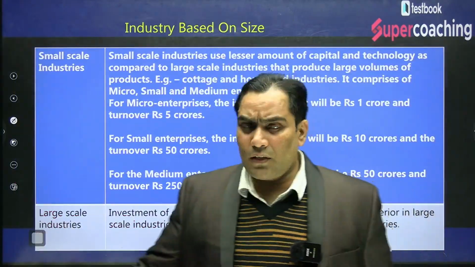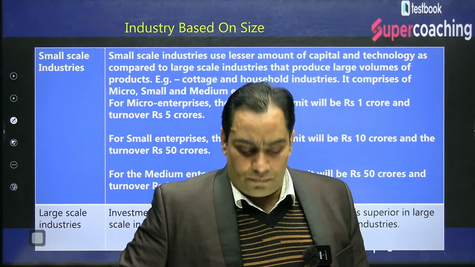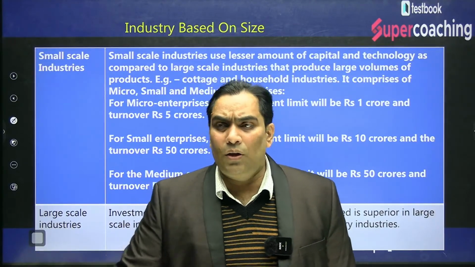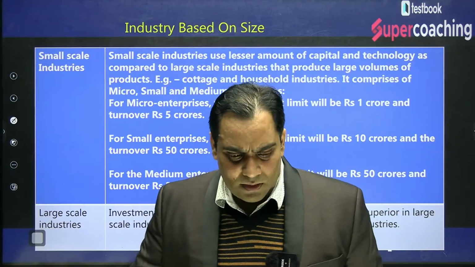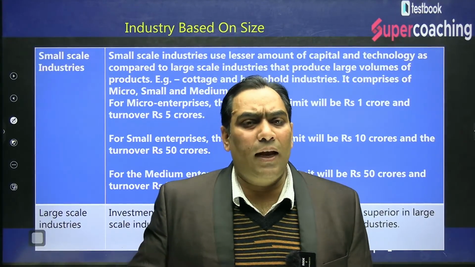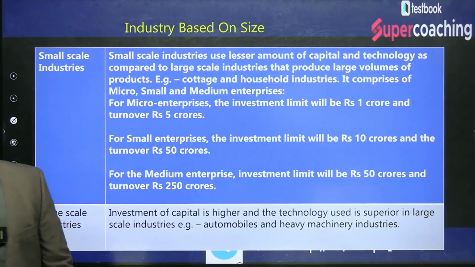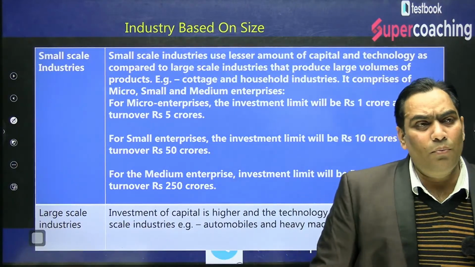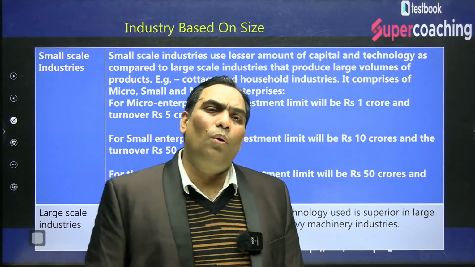Now we are going to discuss another classification of industry, and that can be on the basis of their size. When we talk about the basis of size, there can be small industry and there can be large industry. On the basis of their size, the industries can be either large or small. So we will have to understand what is the meaning of small and what is the meaning of large.